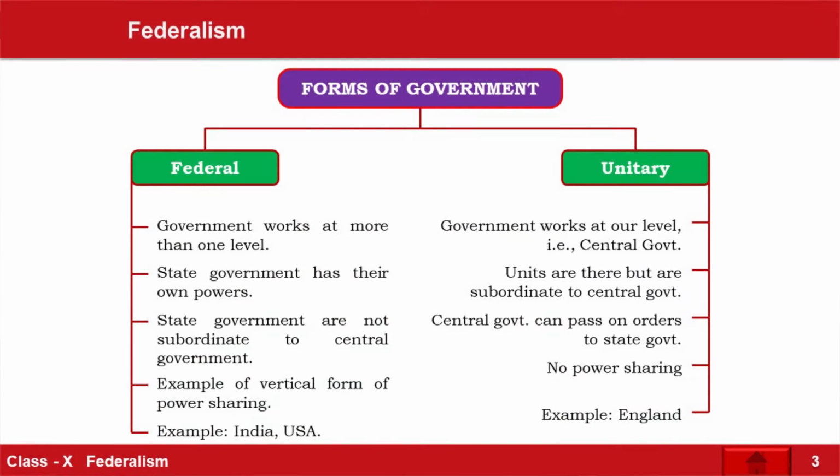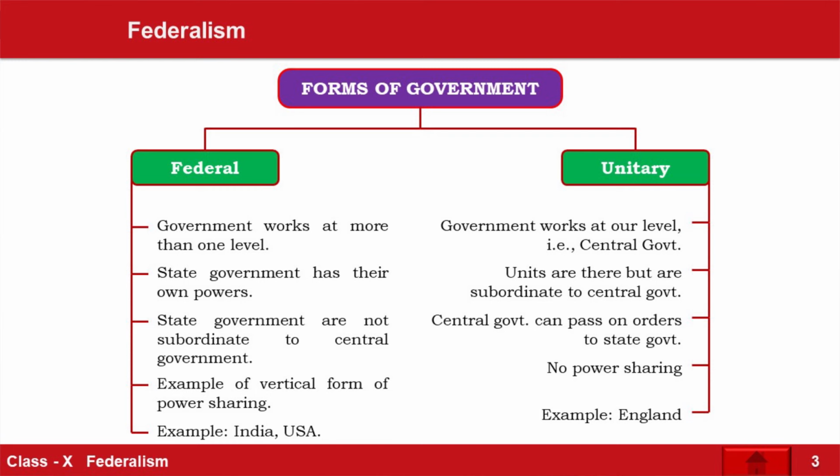Now coming to India. India is a union of states having 28 states. If the CM of UP is taking any step, it does not mean that the CM of Tamil Nadu will have the same issue. The CM of Tamil Nadu may not follow that. They may have a difference of opinion in terms of implementation of laws.